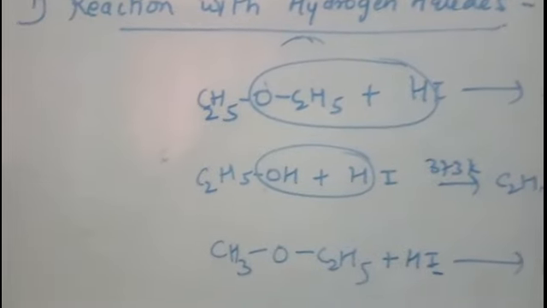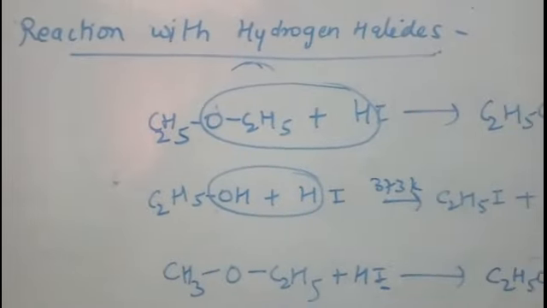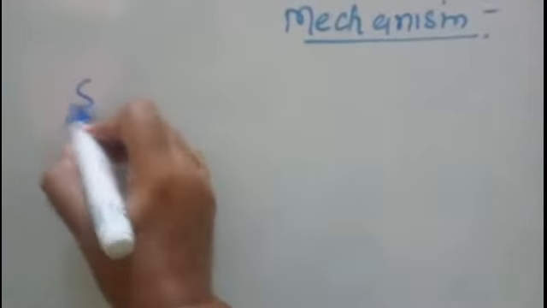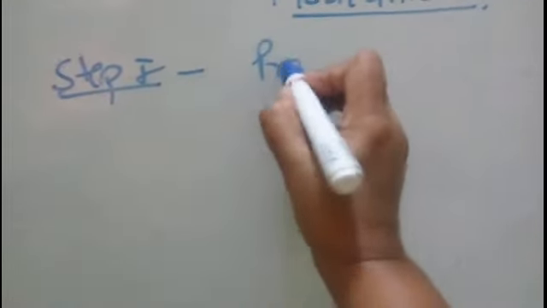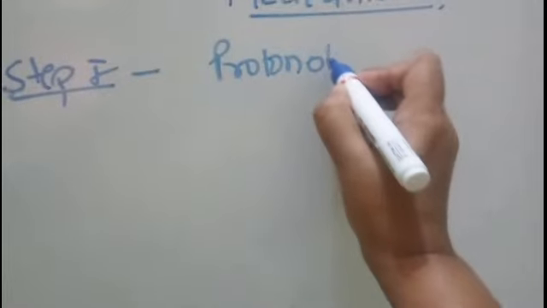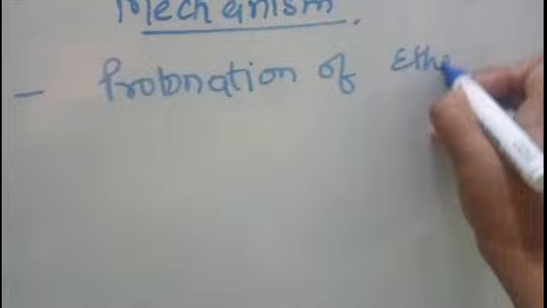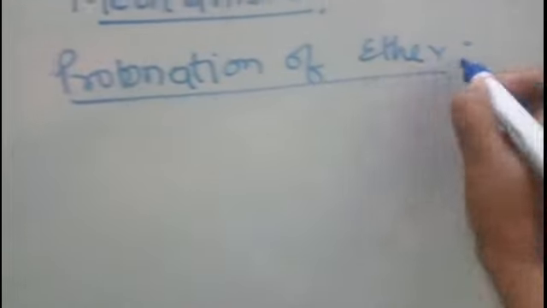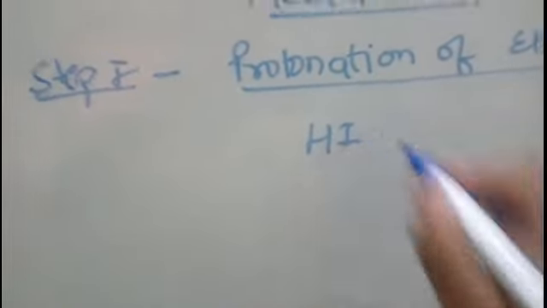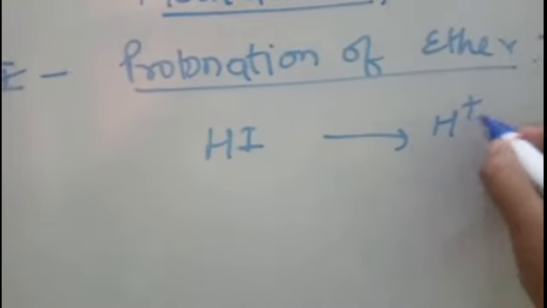So next we will study the mechanism of the reaction, right? The mechanism takes place in the following steps, where step 1 is protonation of ether. We are doing the reaction in the presence of hydroiodic acid. It splits to give you hydrogen ion and iodide ion.